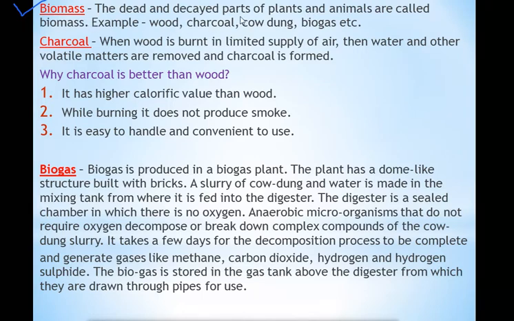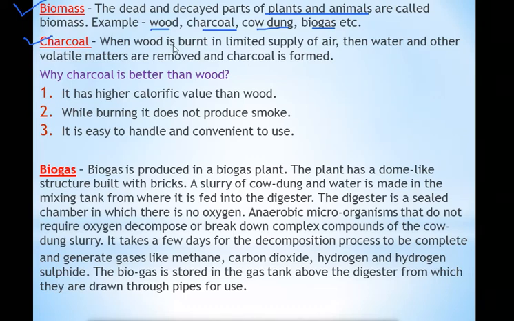So dead and decayed parts of plants and animals are called biomass, because in plants and animals life was there, but when they die, after some time they change into a substance called biomass. Examples: wood, charcoal, cow dung, biogas. These are all examples of biomass because they are all prepared from the dead and decayed parts of plants and animals. Next, we will read about charcoal.